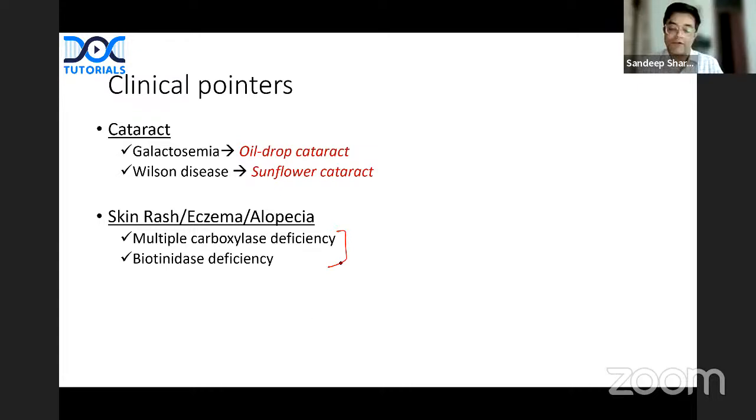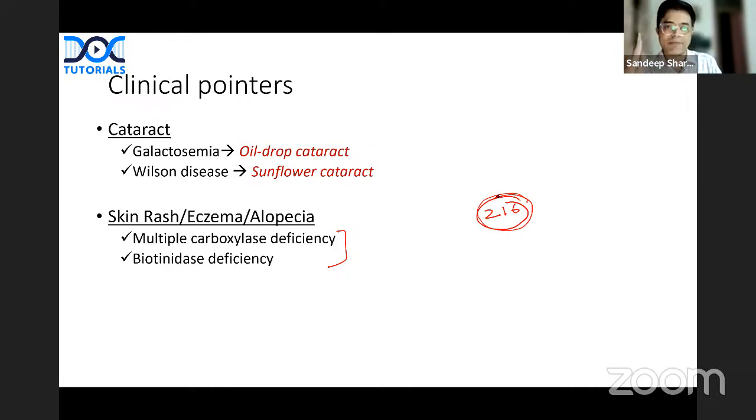See, there are 216 discrete inborn errors of metabolism which have been described, with subtypes in each. It is not possible even for people doing DM genetics and metabolism to remember these 216. So what do we do? We do as much as we can remember. You should eat what you can digest. For inborn errors of metabolism, 5 or 6 important diseases are there, which I will summarize in the end. Read them inside out, plus remember the clinical approaches, and you are done for the day.